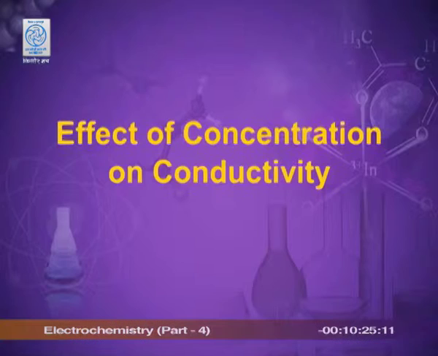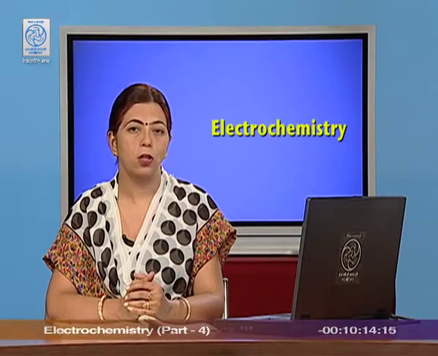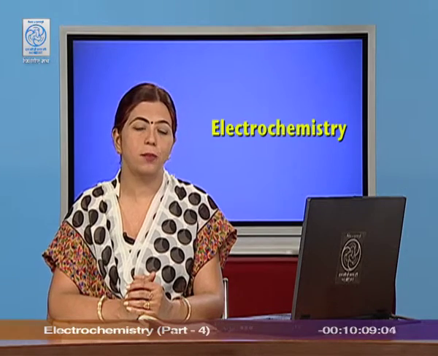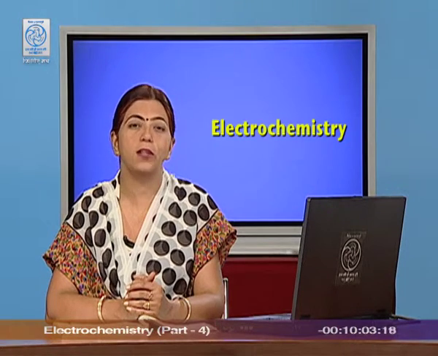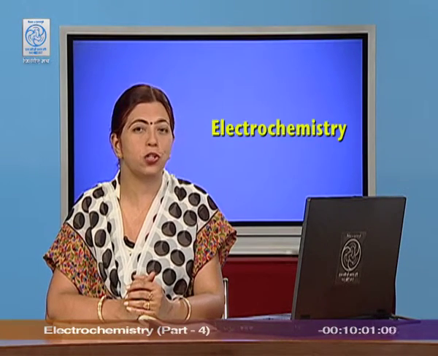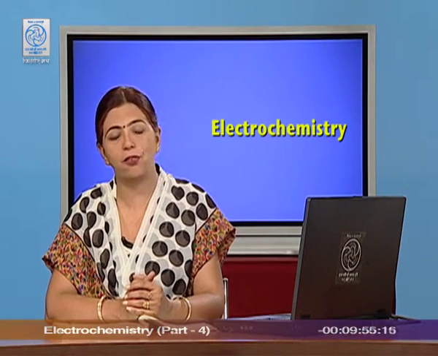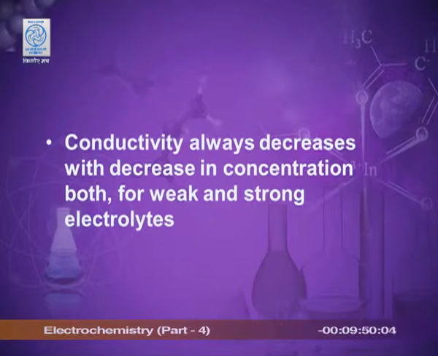First of all, effect of concentration on conductivity. As we know that it depends upon the number of ions in 1 centimeter cube of the solution. So, when the solution is concentrated, the number of ions is more. But as soon as we dilute the solution by adding some more solvent, the number of ions in 1 centimeter cube of the solution decreases. And since the number of ions decreases, the conductivity also decreases. The behavior is same for strong and weak electrolytes both.